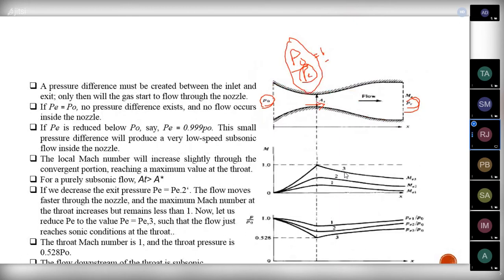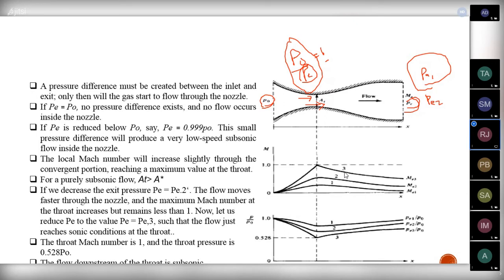And if I further reduce the exit pressure, first I consider the exit pressure as PE1, so I get a flow inside the nozzle at a low subsonic speed. Now I further reduce this exit pressure to PE2.